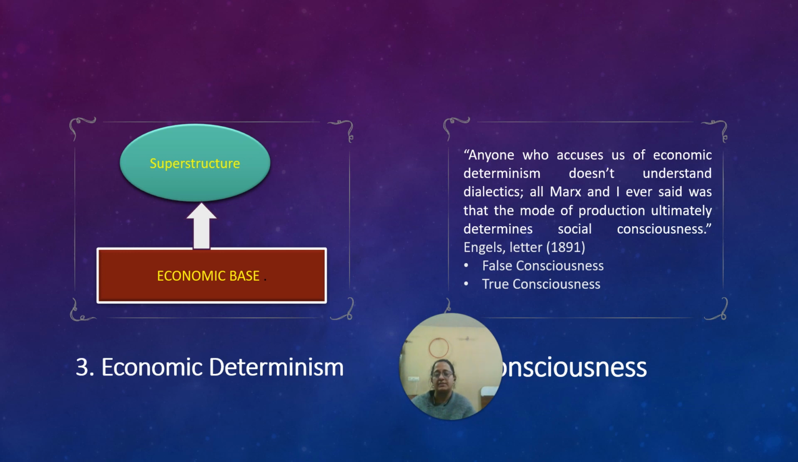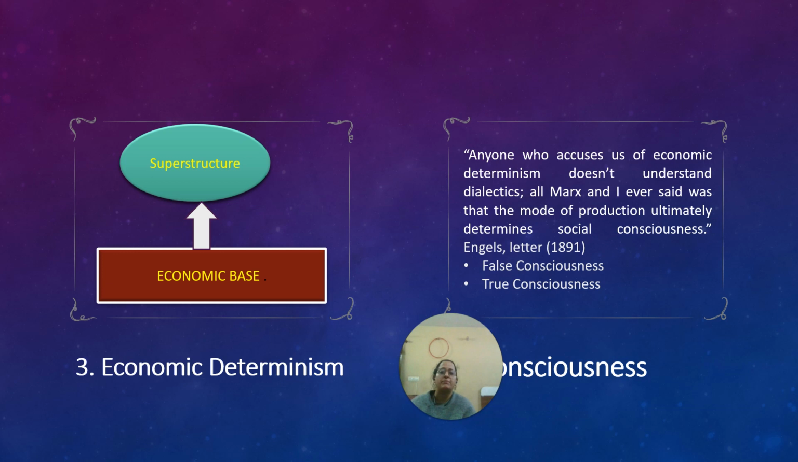Okay. Second is consciousness. Here, first we read the statement: Anyone who accuses us of economic determinism does not understand dialectics. All Marx and I ever said was that the mode of production ultimately determines social consciousness. Engels, in 1891. There are two things, false consciousness and true consciousness.